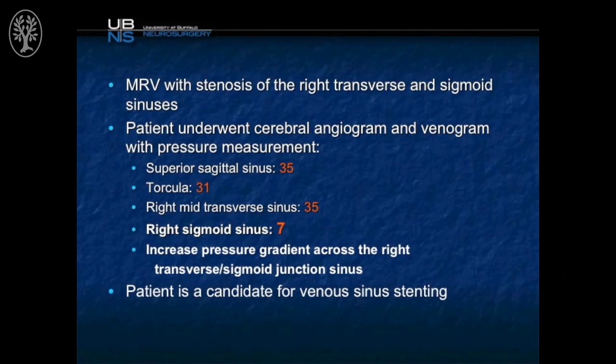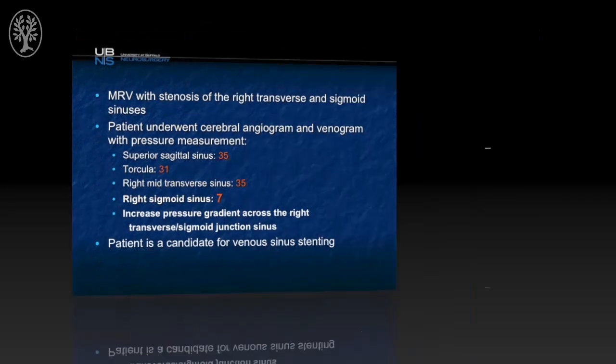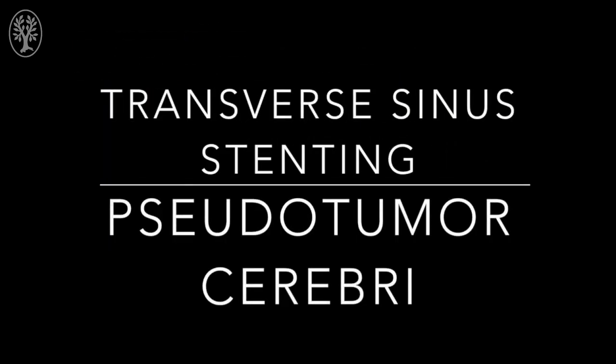MRV was performed, which suggested stenosis of the right transverse and sigmoid sinuses. The patient underwent cerebral angiogram and venous angiography, and pressure measurements were made, which revealed a superior sagittal sinus mean venous pressure of 35. It remained elevated till the right mid-transverse sinus, where it was still 35, and then reduced to 7 millimeters of water in the right sigmoid sinus, and this was considered confirmation that the patient was a good candidate for venous sinus stenting.